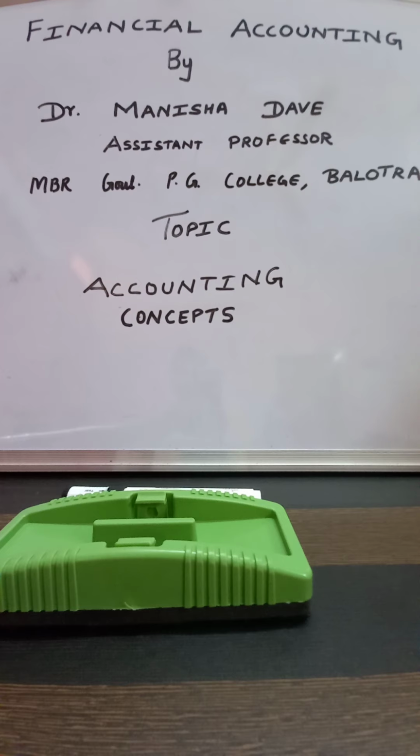Fourth concept is accounting period concept. As per going concern concept, business is intended to continue indefinitely for a long period. The true results of the business operations can be ascertained only when the business is completely liquidated, but ascertainment of profit after a very long period will be of little use to proprietors.